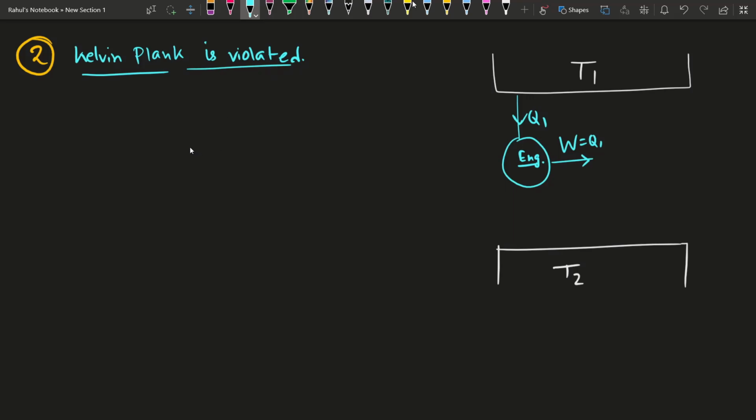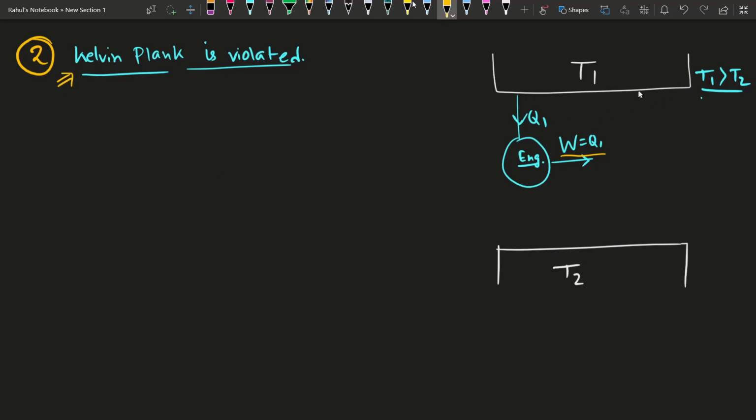Now we will first consider the Kelvin Planck statement of the second law of thermodynamics being violated. From this figure you can see that here also T1 is greater than T2. There is a heat engine, which is extracting Q1 amount of heat and completely converting it into work, right? This completely violates the Kelvin Planck statement. So the Kelvin Planck statement is violated here.